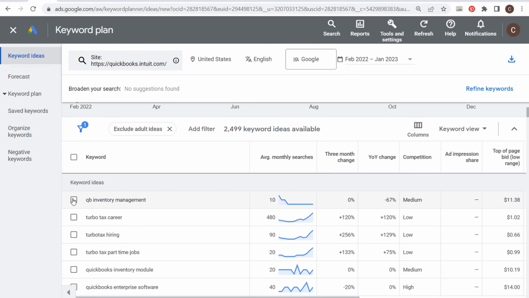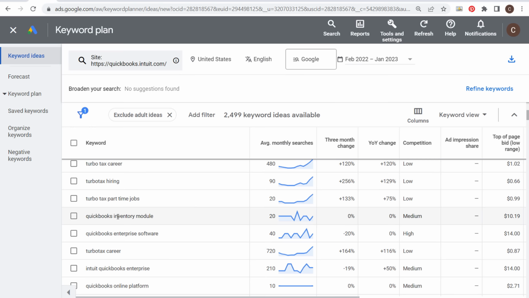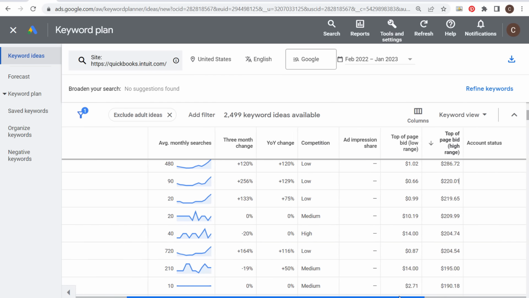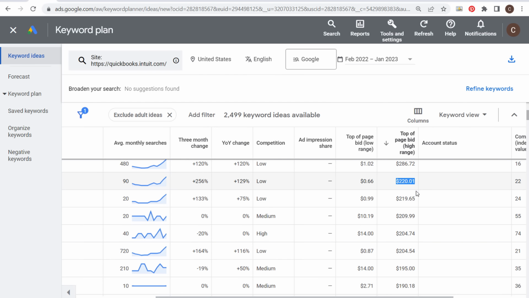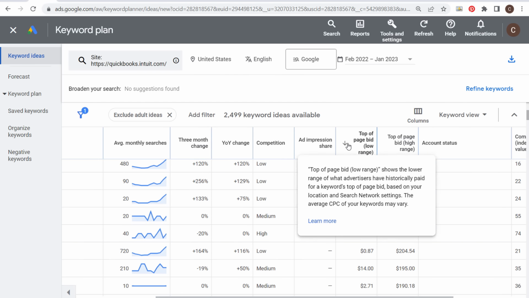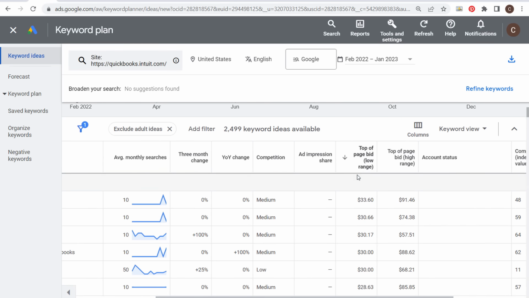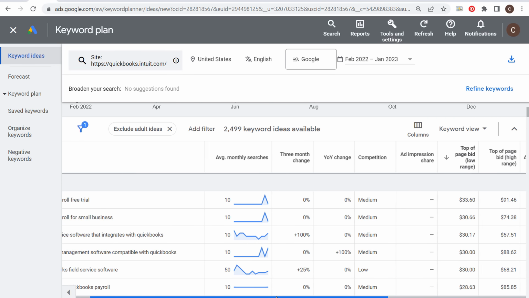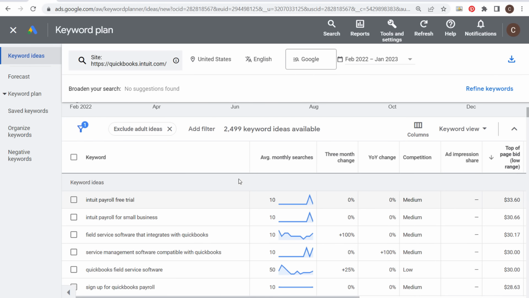If we come over here, you're going to see QB inventory management, TurboTax career, TurboTax hiring, QuickBooks inventory module, enterprise software. A lot of these keywords are going to be much more valuable. Now, some of these are much higher than you're actually going to pay per click. If you look at how much advertisers are bidding on the low range, you generally get a little bit better results. And you're going to see some of these different keywords are 10 average monthly searches.